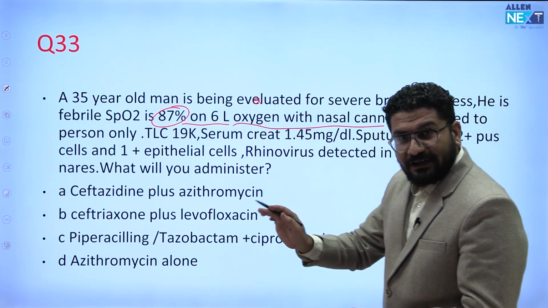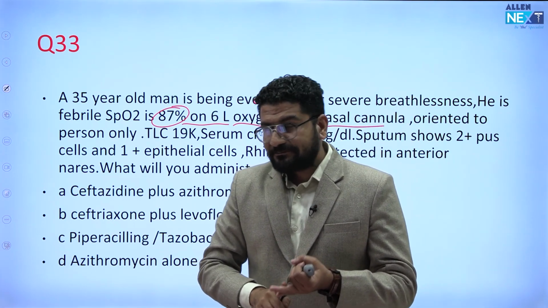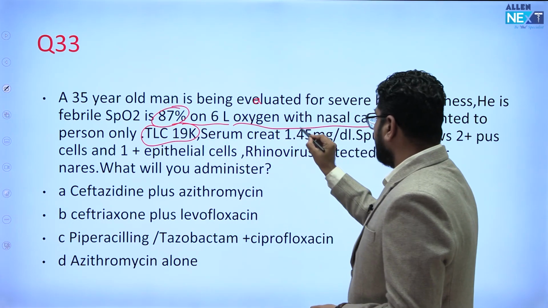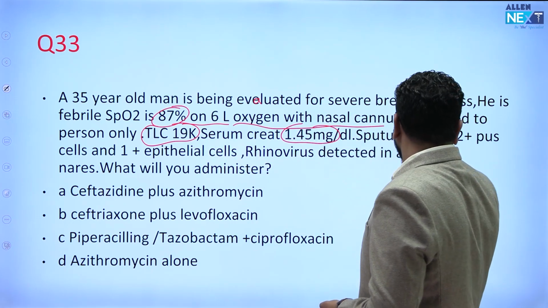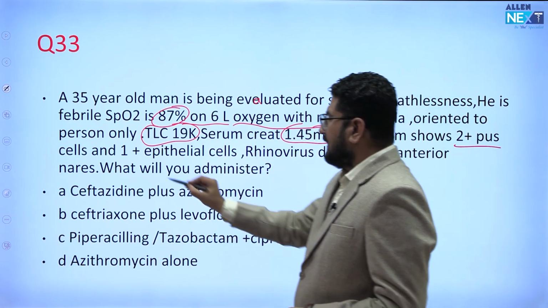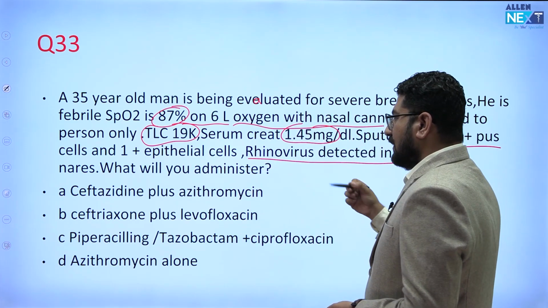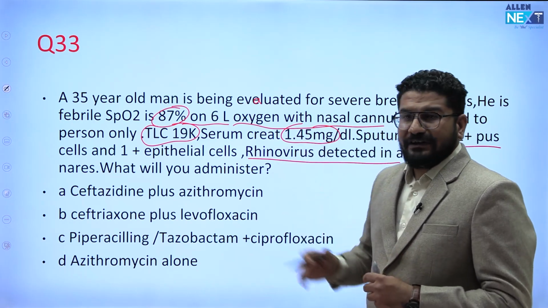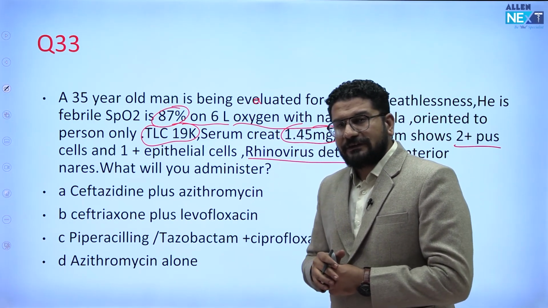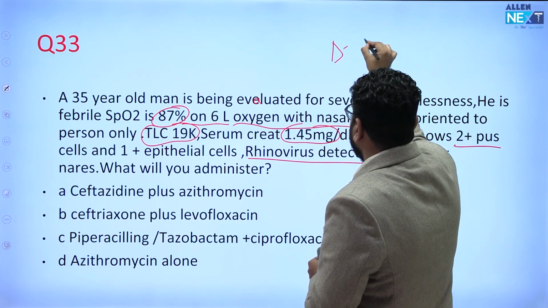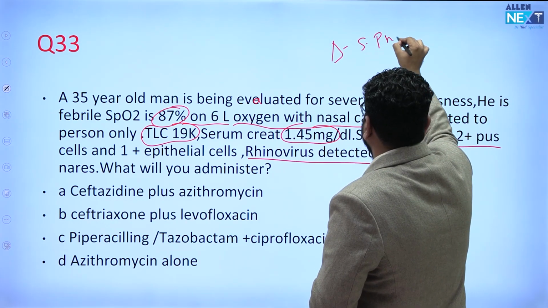Orientation to person only, means not oriented to time and place. TLC is 19,000. Serum creatinine is 1.4. Sputum shows 2 plus polymorphs, 1 plus epithelial cells, rhinovirus detected. What will be administered? So when you see this, it looks like a case of severe pneumonia. So the provisional diagnosis I can make is severe pneumonia.